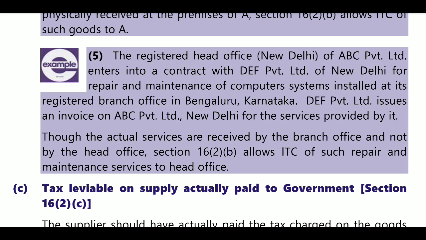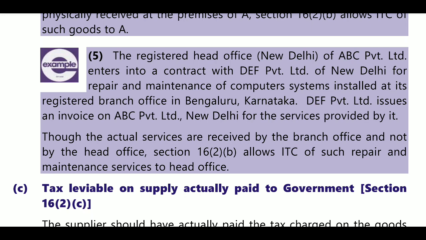Now though the actual services are received by the branch office and not by the head office, here section 16(2)(b) allows ITC of such repairs and maintenance to the head office. ITC is allowable to the head office even though they did not receive the services.